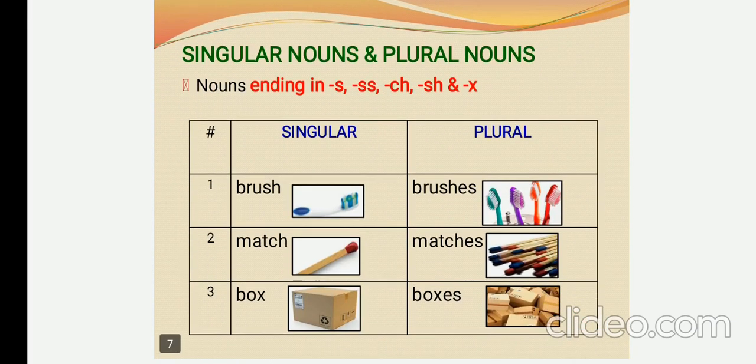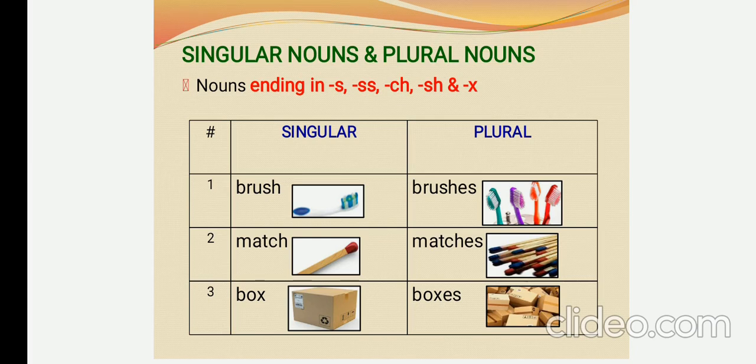Here, the first box discusses the nouns which end with s, sh, ch, or x. These nouns add es along with them. Let us see it in a detailed manner. Let us see the tabular column.